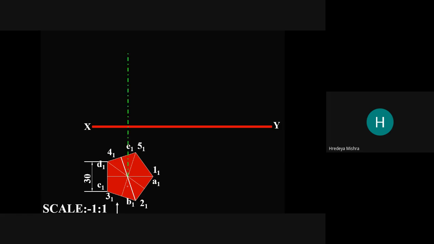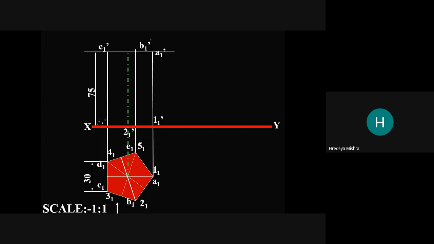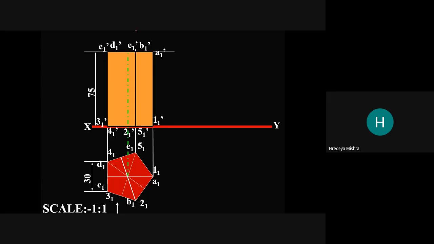So we project the center, and here we get the 75 mm distance. See, this is the 75 mm distance. Now we project these points to get the front view of the prism.